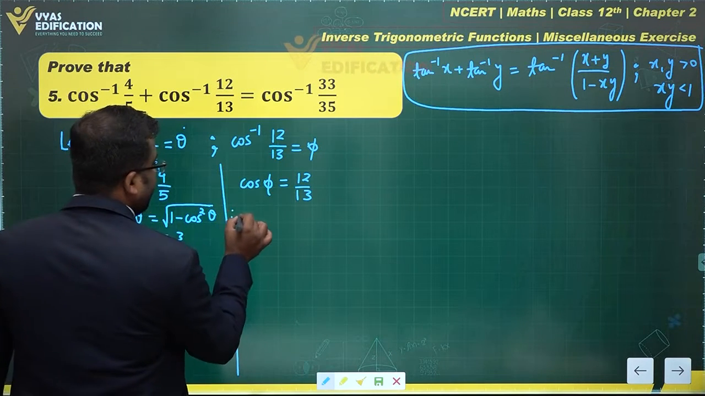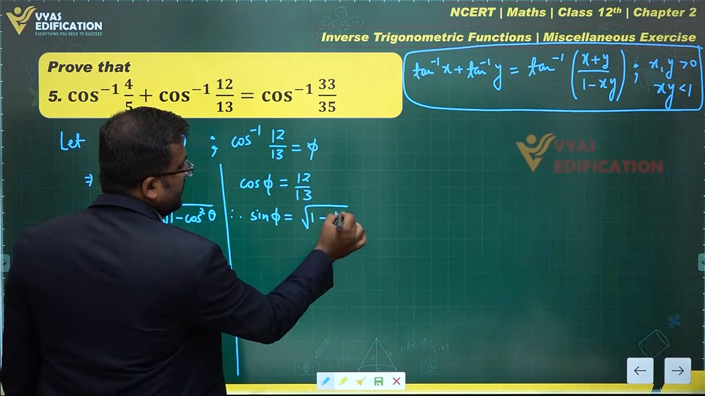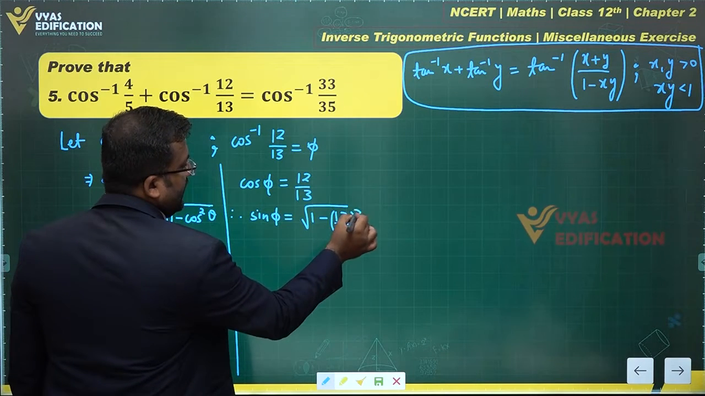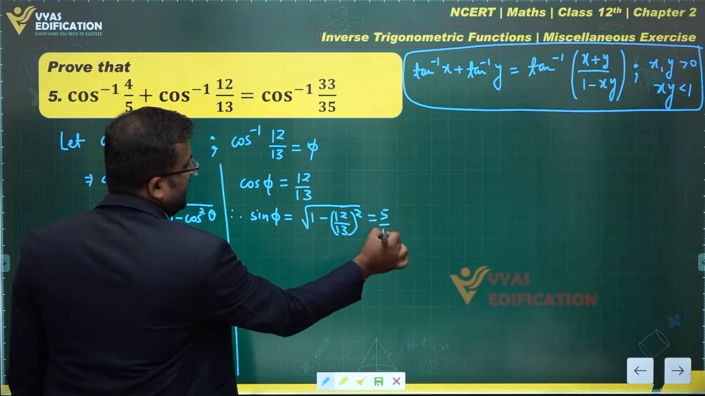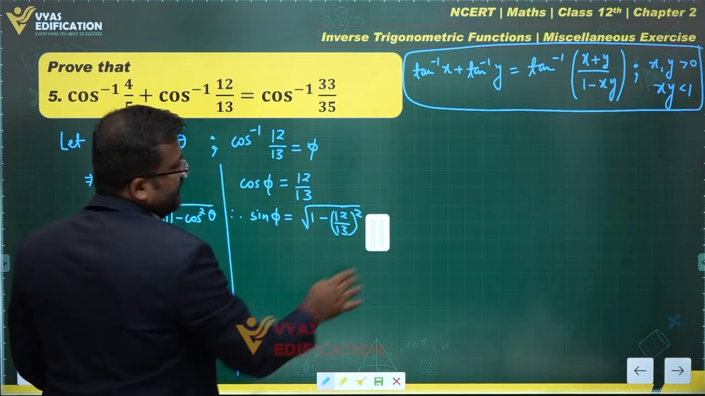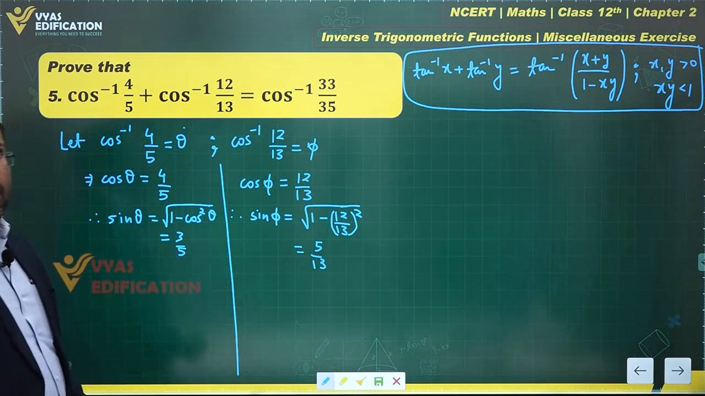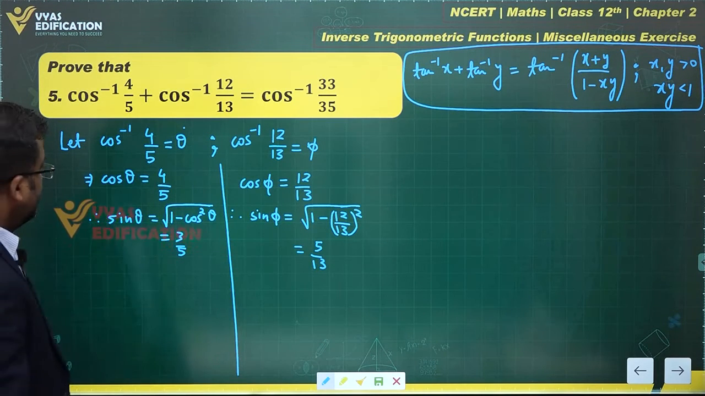Therefore, sin phi will be equal to under root of 1 minus 12 by 13 whole square. What does that give me? This is 5 by 13 simply. Is it so simple? Yes, you can write that very easily. If you remember the Pythagorean triplets, this is 5, 12 and 13, right? That's what you're looking at.